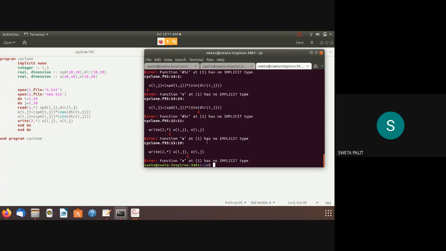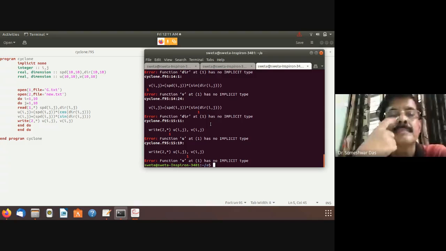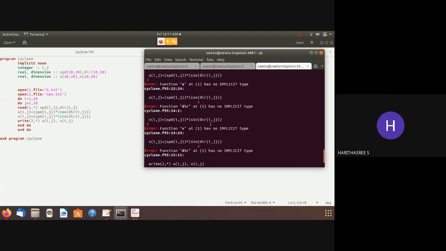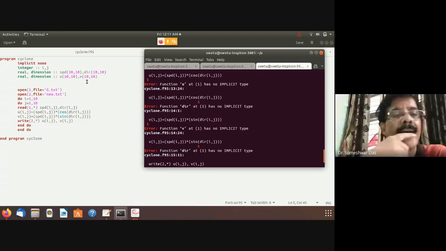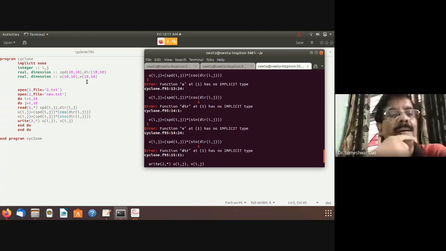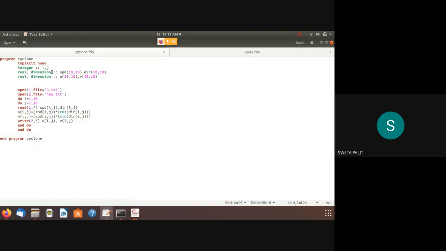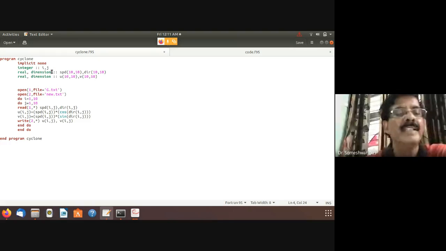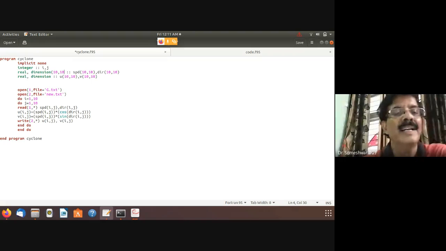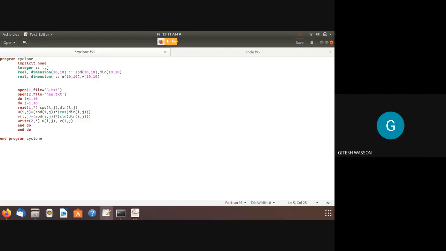Same problem, still they are showing an error. Shweta, after real comma dimension, you have to give the dimension in brackets. Otherwise, remove the dimension word and it will be fine. Instead of putting dimensions after speed and direction, just put it once after the dimension word, or otherwise simply say real speed 10 comma 10 and direction 10 comma 10. That's also right.